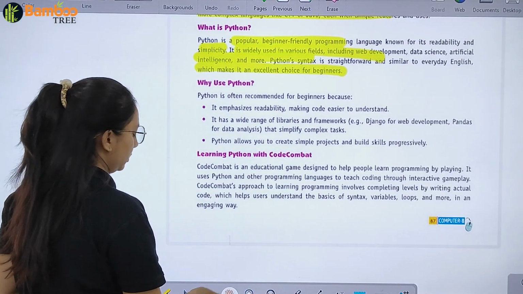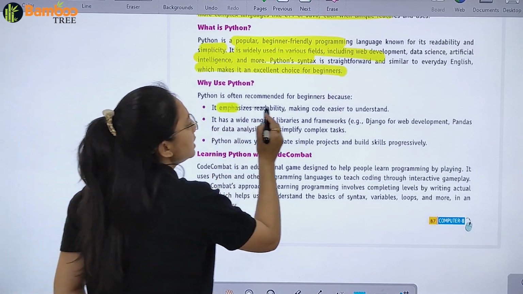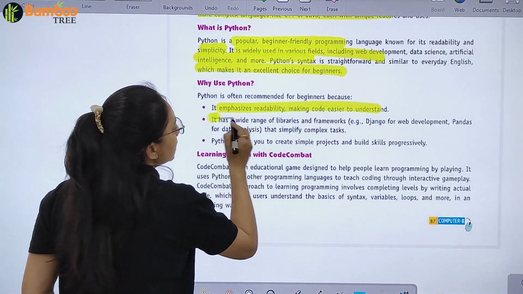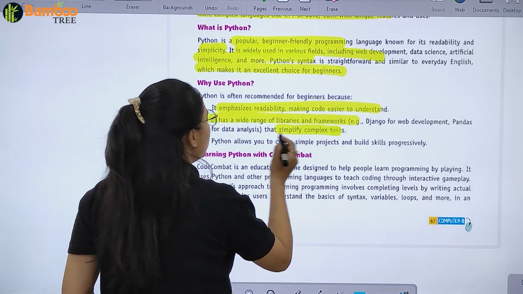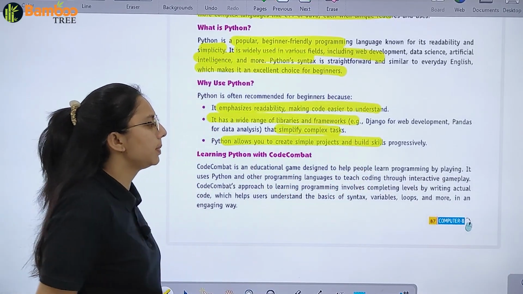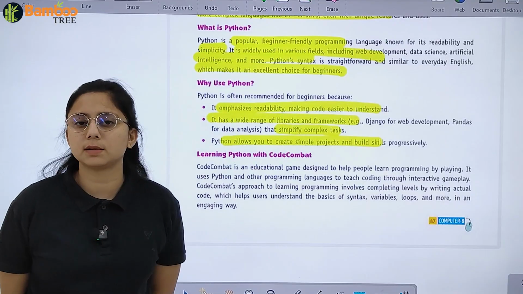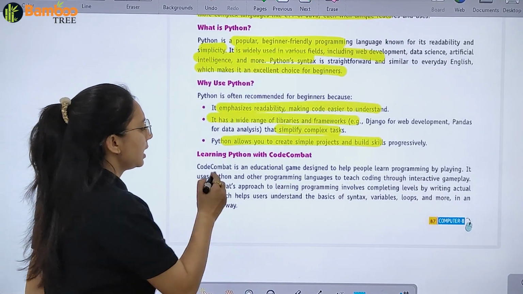Why use Python? It emphasizes readability, making code easier to understand. It has a wide range of libraries and frameworks that simplify complex tasks. It allows you to create simple projects and build skills progressively. Right? Next is learning Python.